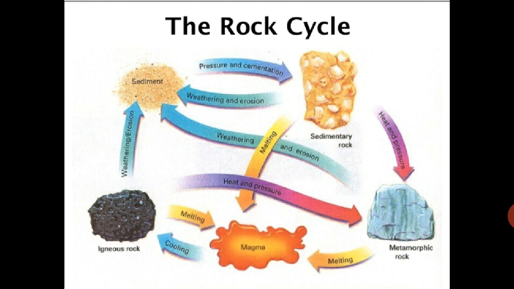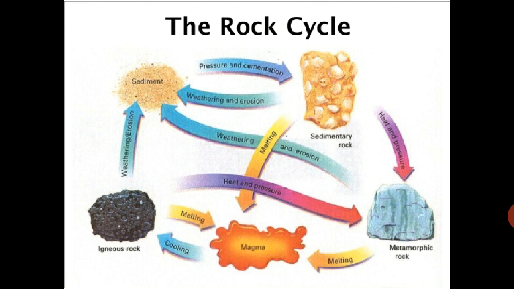See, the rock cycle is given. The igneous rock, after weathering, is transformed into sediments. After sediment, it becomes a sedimentary rock. From sedimentary rocks come metamorphic rocks, and from metamorphic rock again the magma is there. After melting of sedimentary rock, magma is also formed. Igneous rocks also change into metamorphic rock, and again melt and become lava. So finally the rock comes again in the form of lava, and again the cycle starts and the rocks are formed.